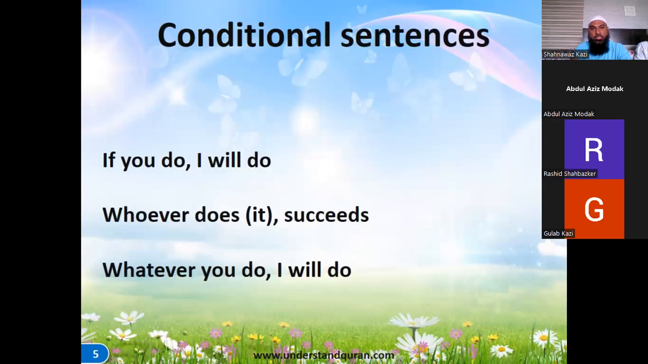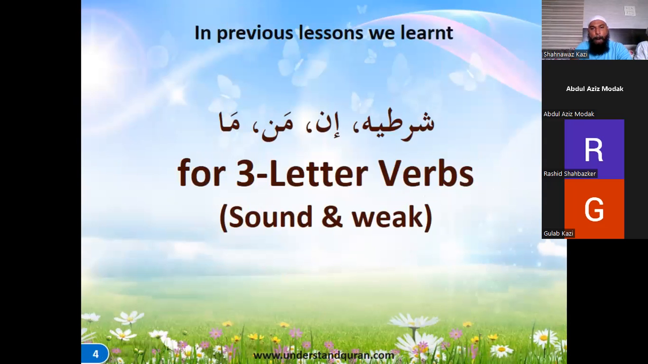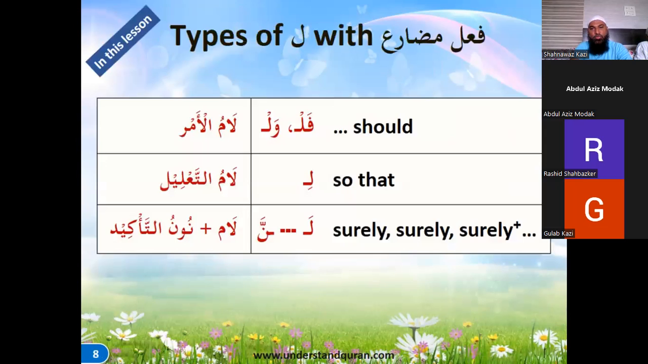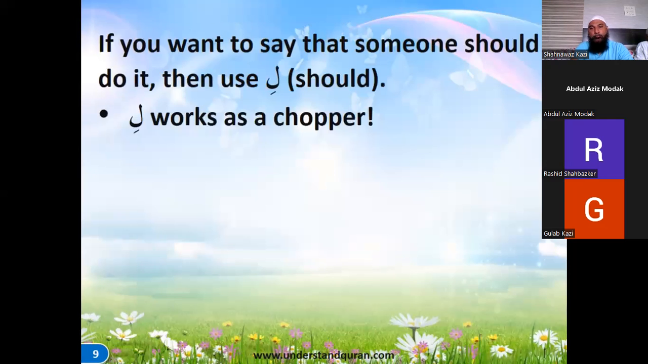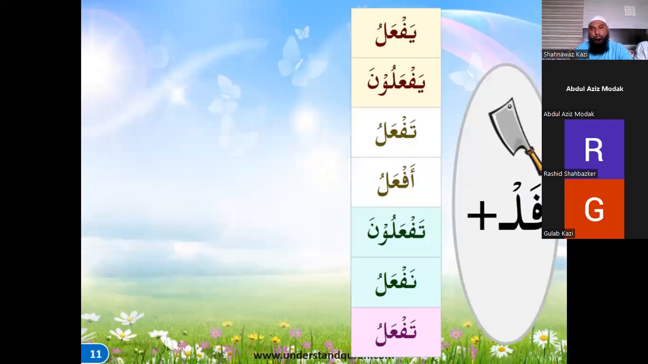This is the conditional sentences. This is what we did. Fal, wal, which means should, li, which means so that, and lam taqid with a noon mushaddad, which means surely, surely, surely. Right? Zarur wa zarur. And fal gave a chopper effect of a sukun.